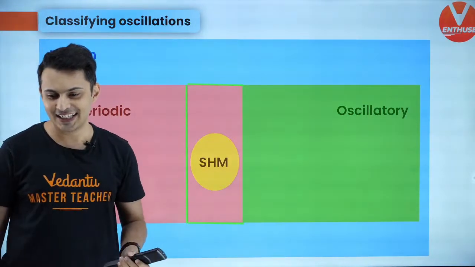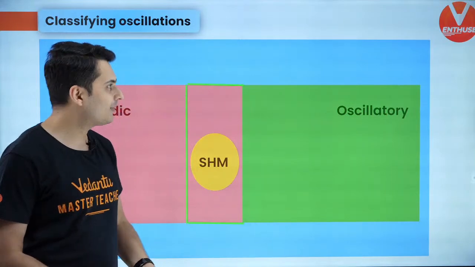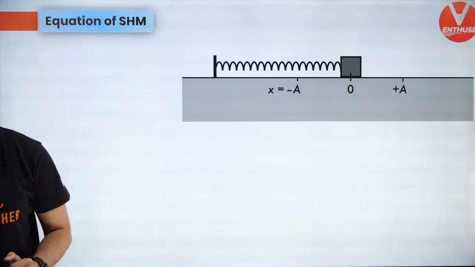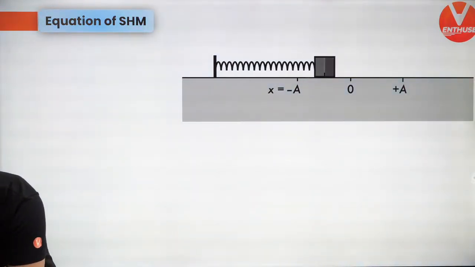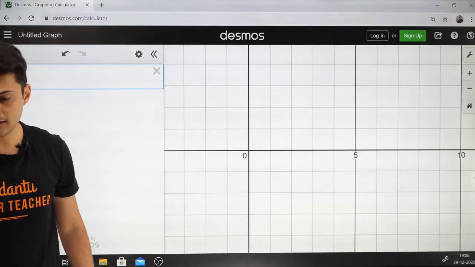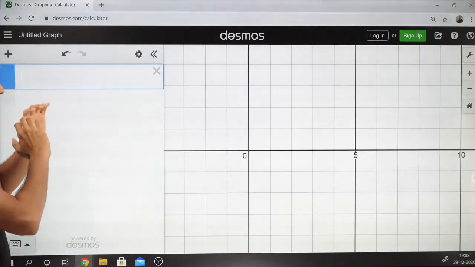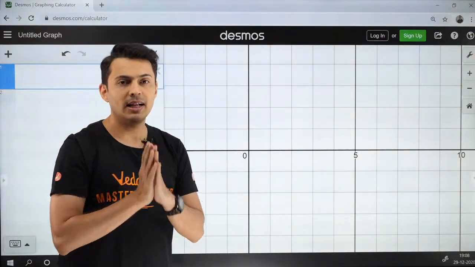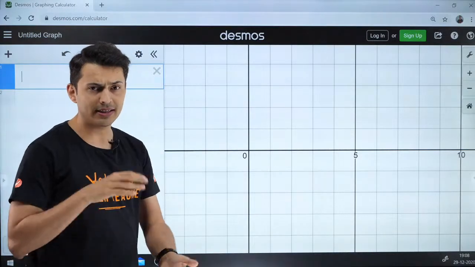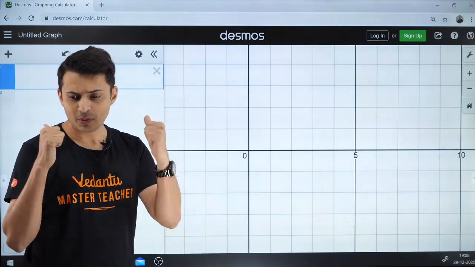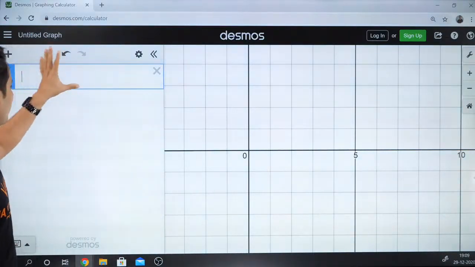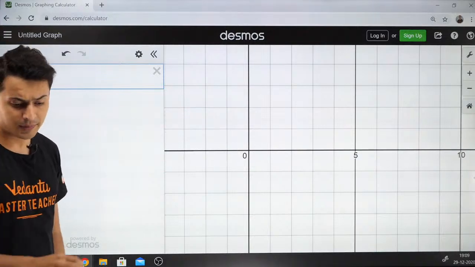All right, so let's get going to the graphs and some equations. So I'm going to show you the equations of SHM in a very, very simple way. Okay, so let me bring in the graphing calculator. All right, so guys, this is a very beautiful software, helps us plot graphs. It's called Desmos. It's available for free. You can use it on the internet, or you can even download the app. Okay, so let's see how we use this. Now here I'm going to write some equations and you're going to see the graphs very easily.